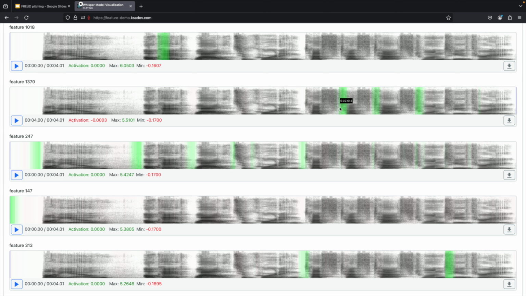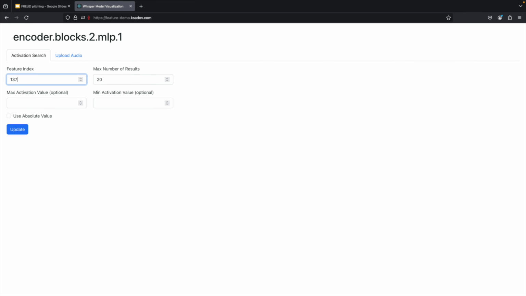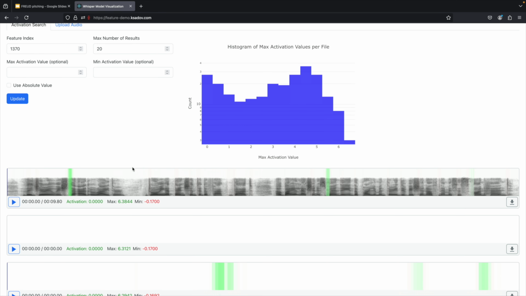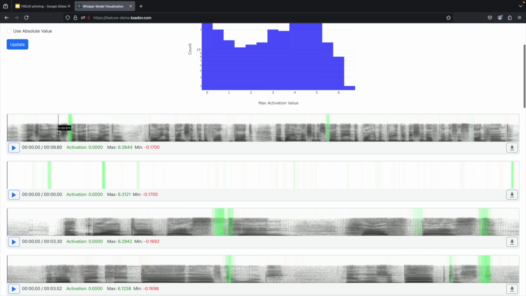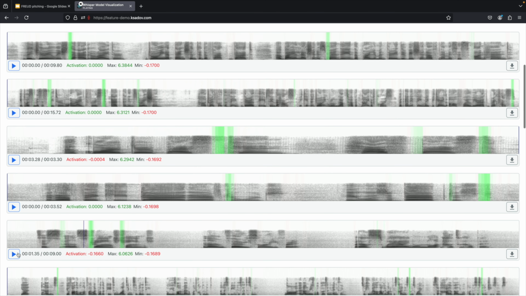Okay, so these green bars basically tell you where the highest activation is, and I have a hunch this maybe corresponds to like the S phoneme, but we can try to verify the hypothesis. So the index feature is 1370. Let's see what other audio activates this feature. All right, so we can just try to listen to the audio around the green bars. Interesting. So it does seem like it's activating on the S sound, but also a little bit on like a ch sound. I think I heard like a sh back here too.